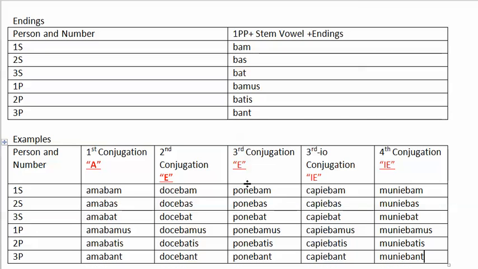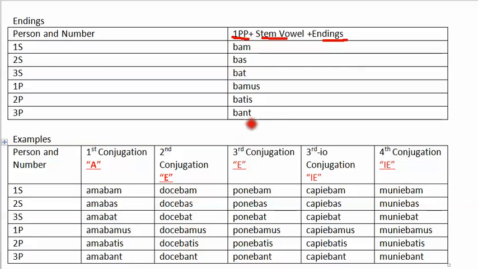How is this translated? Or how do we put this into Latin? So we do this by using the first principal part, the stem vowel, and these following endings. Bam, bas, bat, bamus, batis, bant. So notice that we have the M, the S, the T, the MUS, the TIS, and the NT, which are our personal indicator endings.